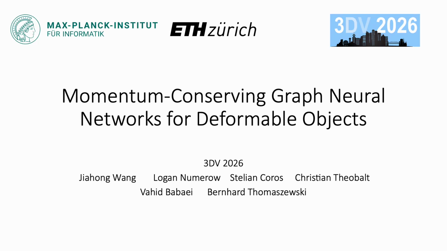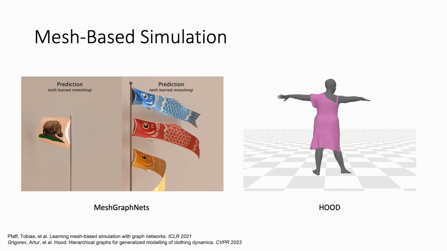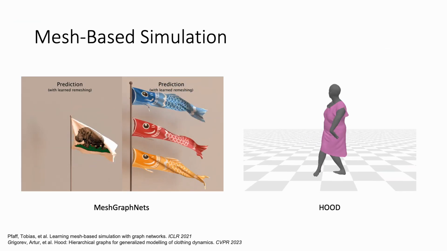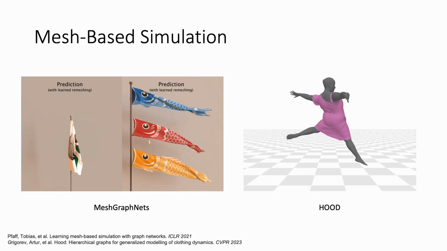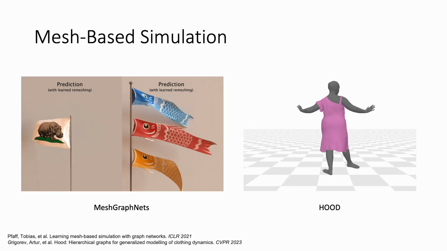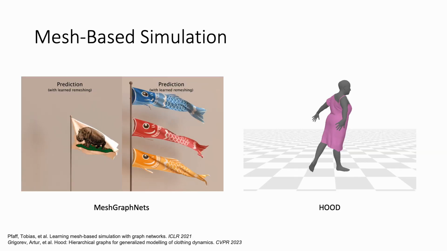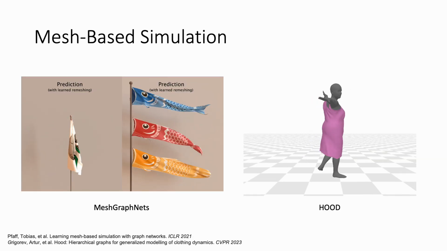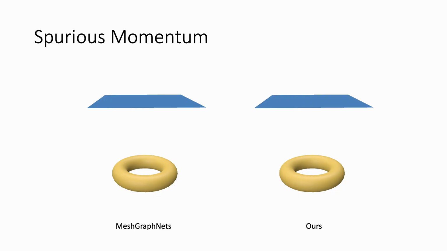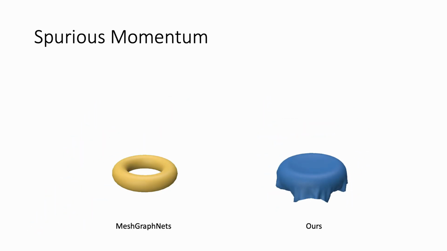We present momentum-conserving graph neural networks, a new approach for dynamic simulation of deformable objects. Graph neural networks have recently demonstrated impressive capabilities in modeling deformable materials. However, despite their visual fidelity, existing GNN-based simulators struggle to produce realistic temporal evolutions of key physical quantities. As shown in this example, they can introduce spurious changes in linear and angular momentum, leading to non-physical motion.